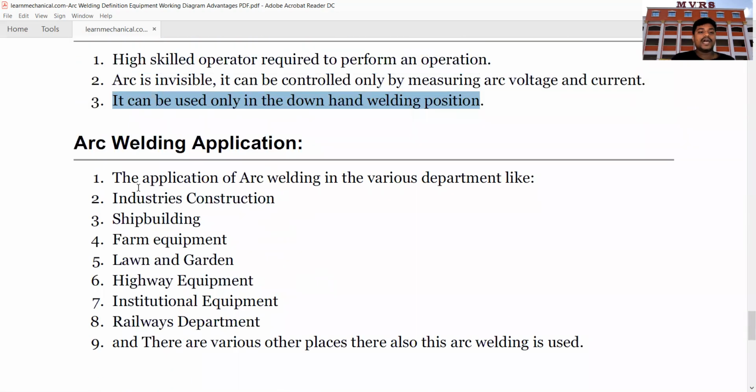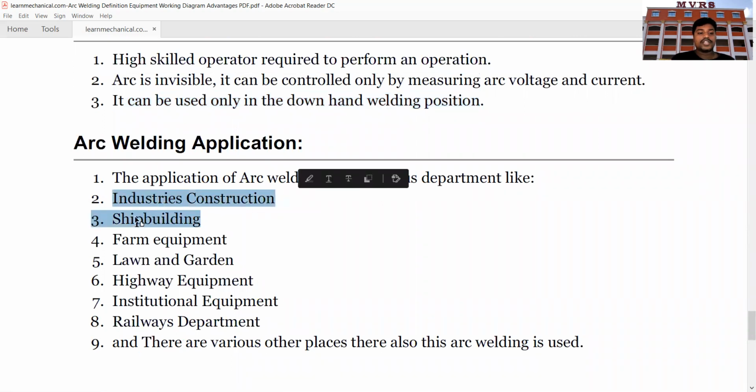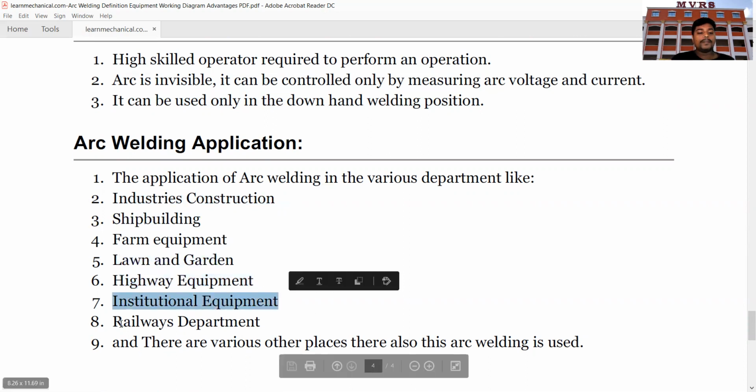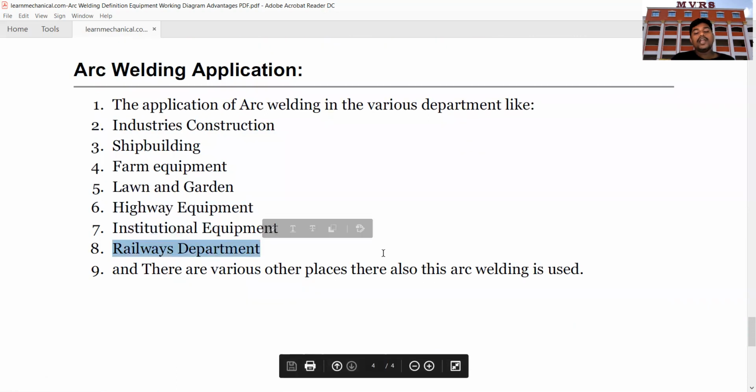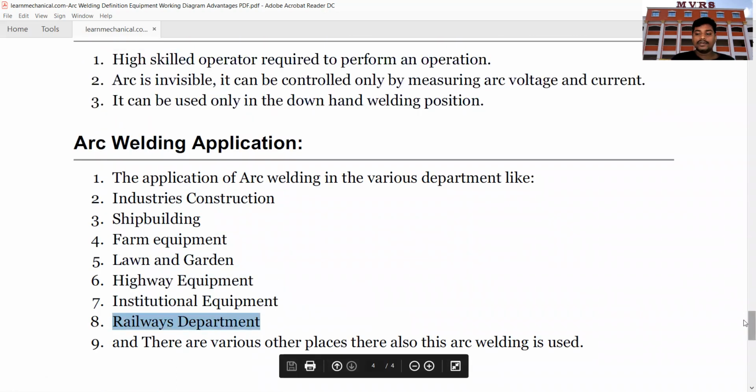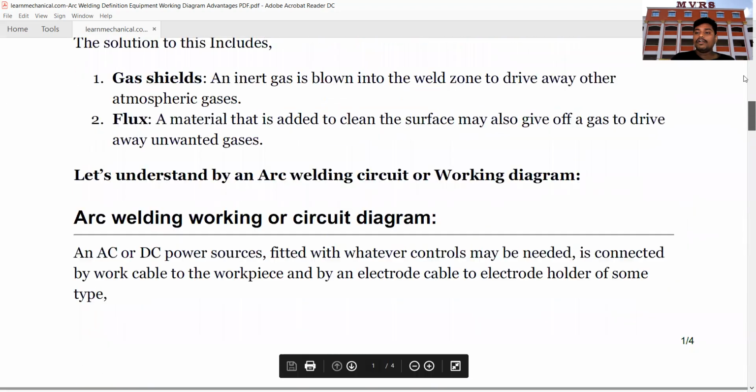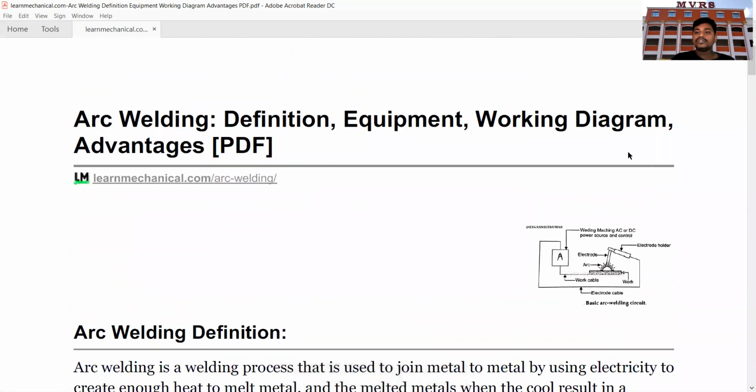The various applications of arc welding: industry construction, shipbuilding, farm equipment, lawn and garden, highway equipment, institutional equipment, railway departments, and also there are different other departments. Okay, so this is the end of our lecture. Just now I am going to summarize what we have discussed today. We have discussed arc welding, definition, equipment, working diagram, advantages, disadvantages, and the applications. Okay, thank you.